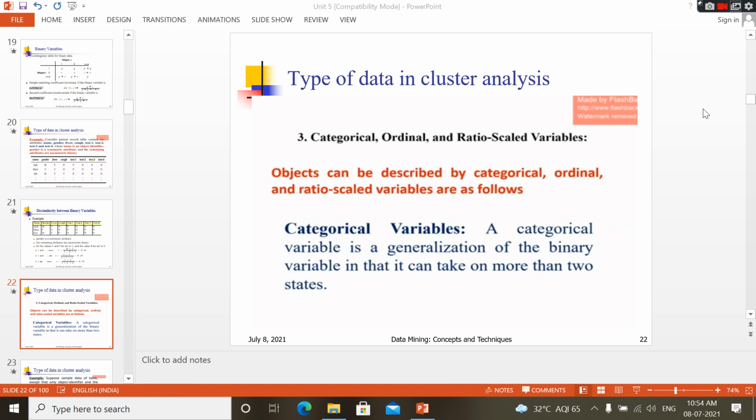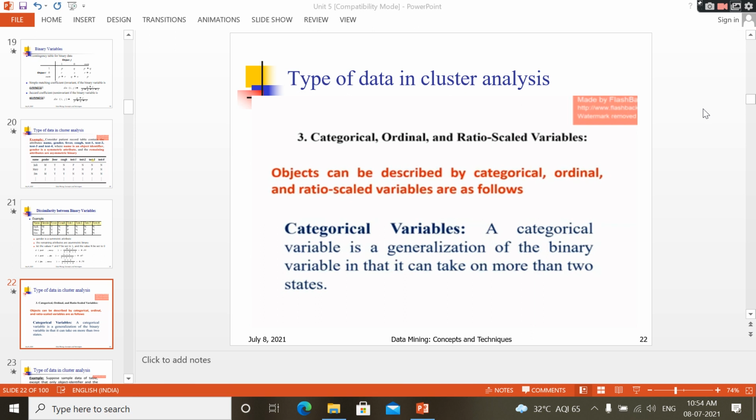You can take a number of examples that follow some order like that. Next, ratio scaled variables. A ratio scaled variable consists of numerical values. For example, in a hospital, if you have taken some test, you have some blood cells. Patient one contains 1420 blood cells. The second patient consists of some 20 blood cells, some other one 1000 blood cells. Like that, numerical values that vary. That is nothing but ratio scale.